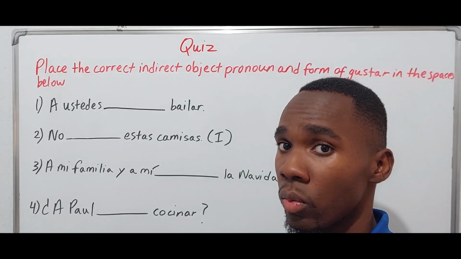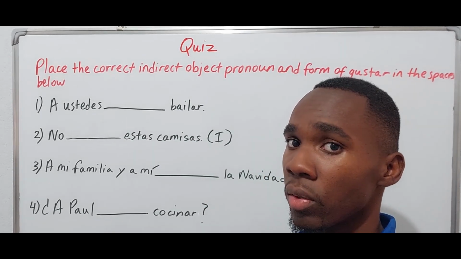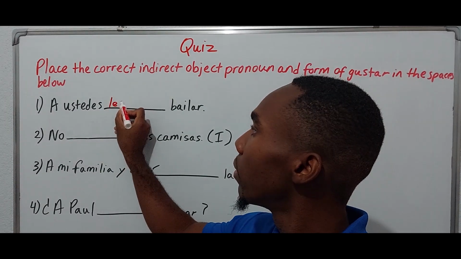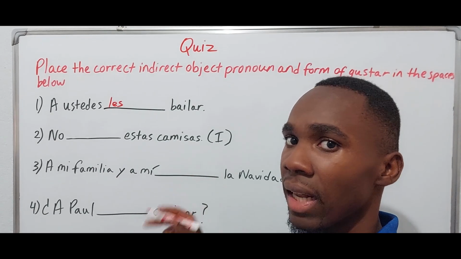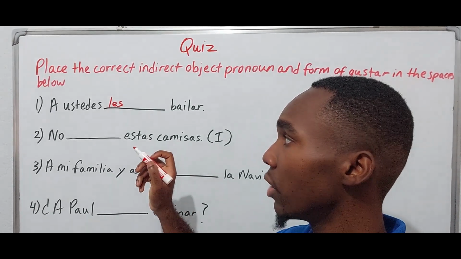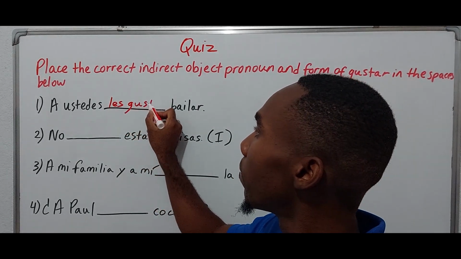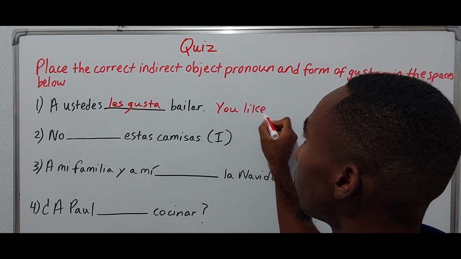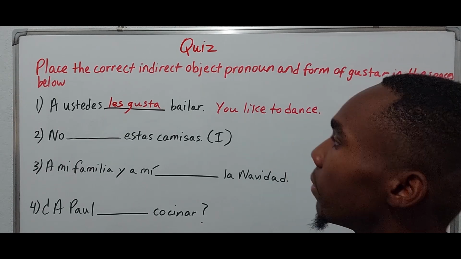So who's the subject? A ustedes. So what's the indirect object pronoun that corresponds to that? Les. And what is being liked? Bailar. And that is a verb in the infinitive, so that should be singular. And of course the you will be plural here.